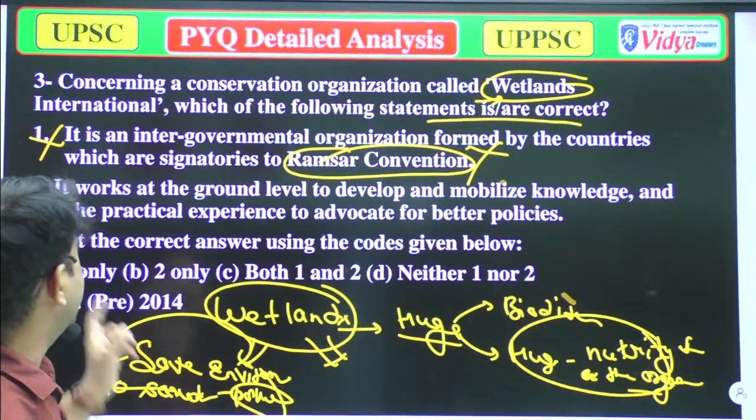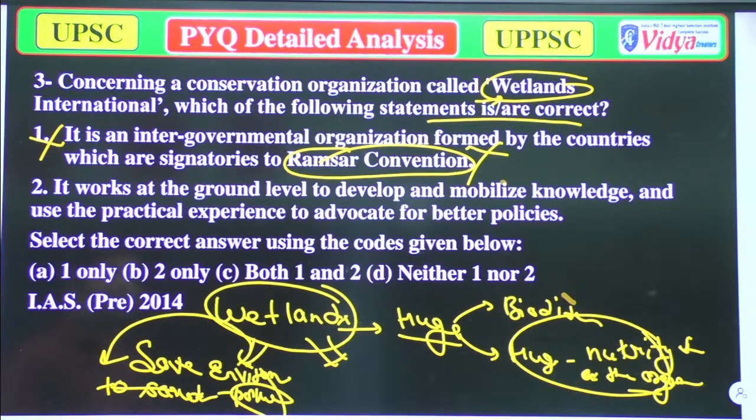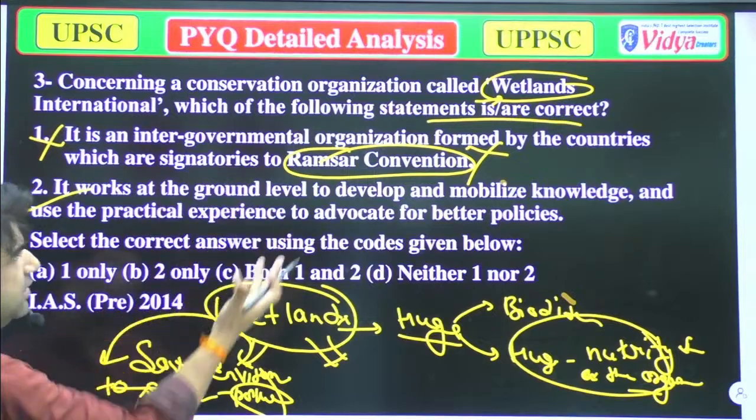So that's incorrect. Now we'll move to the second statement. It works at the ground level to develop and mobilize knowledge and use practical experience to advocate better policies. Yeah, it could be right. It is right. Why is it right? Because what is the name of that institution?